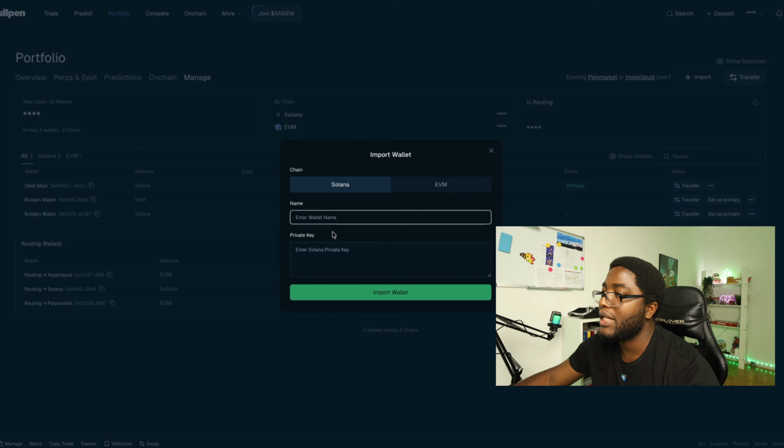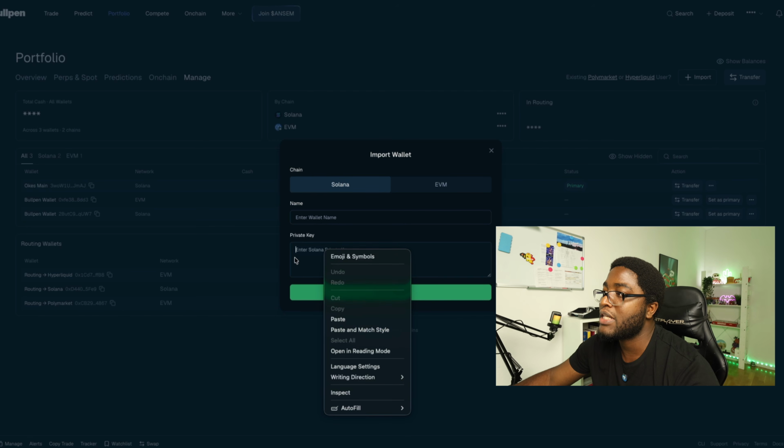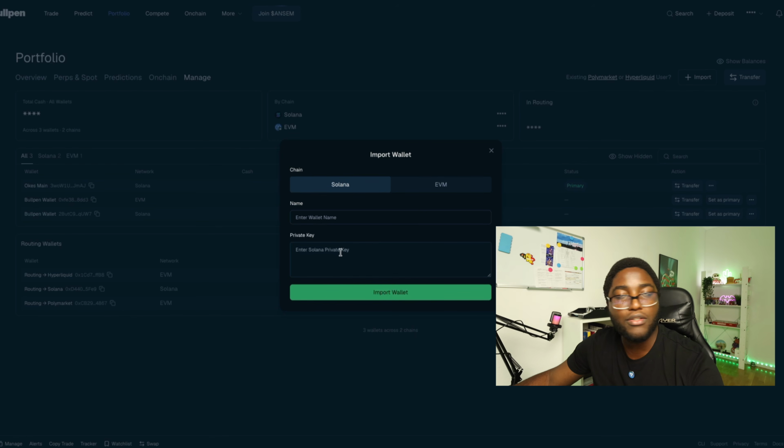So you put a wallet name and then you're going to enter your private key over here. Please do all these things discreetly, because you don't want to be losing all of your stuff in this kind of moment, right? The meme coin era is back. Everything is pumping and you have to stay sharp, look sharp, and be very, very careful, right?